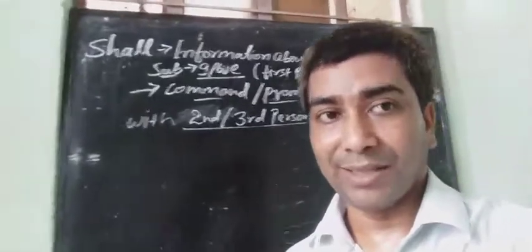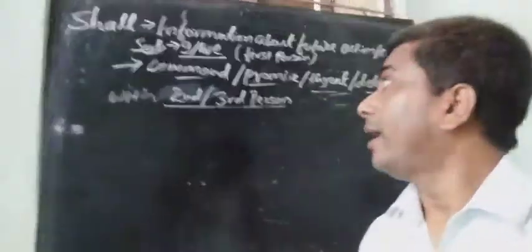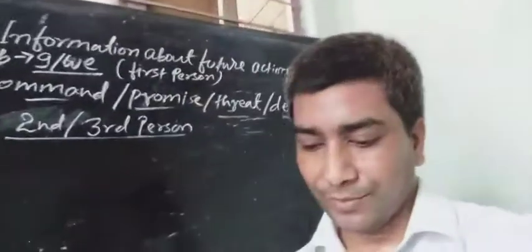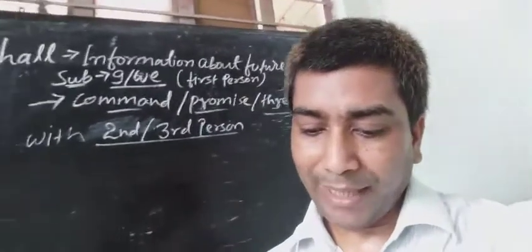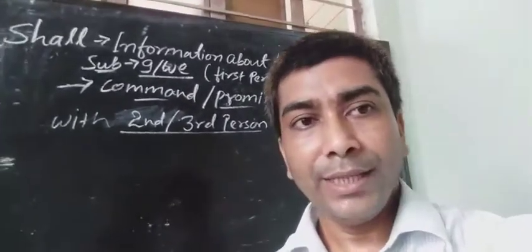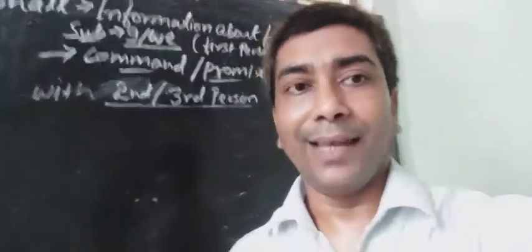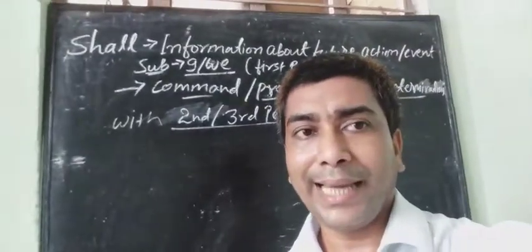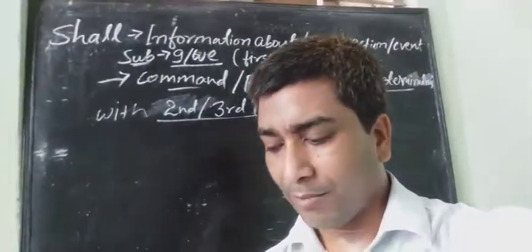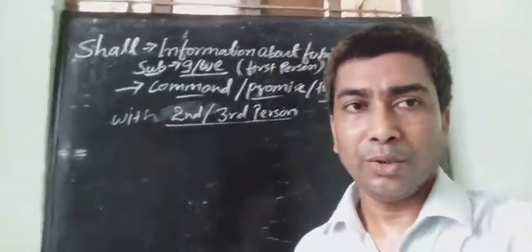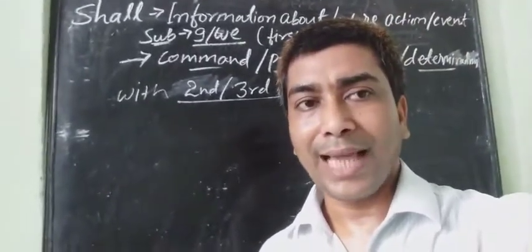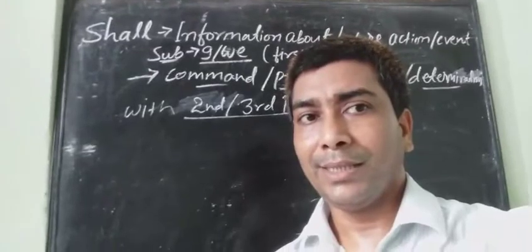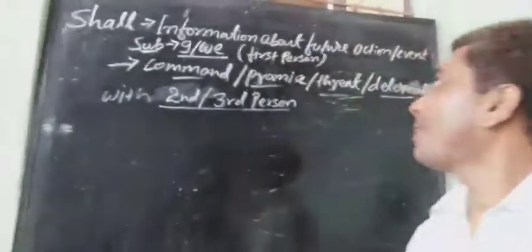This is a command. Another example, of promise: you shall get your salary this month. This is an example of promise.